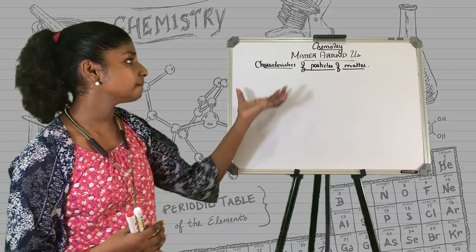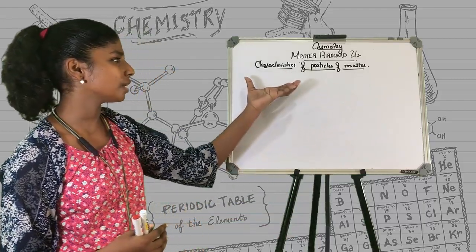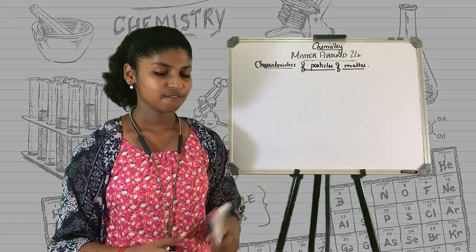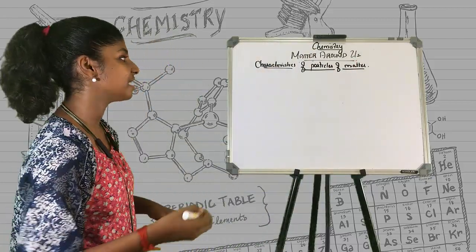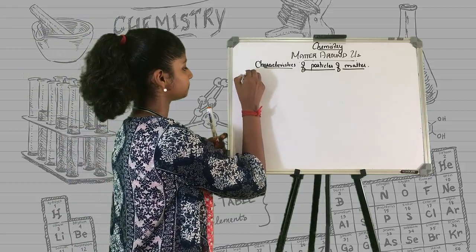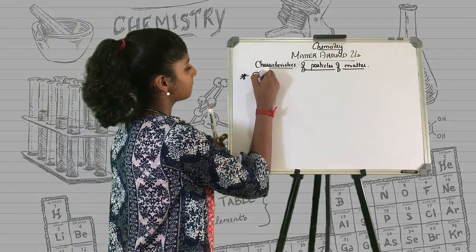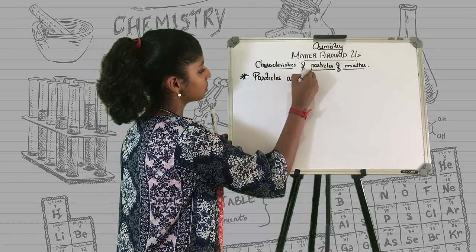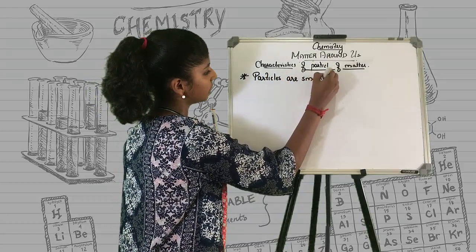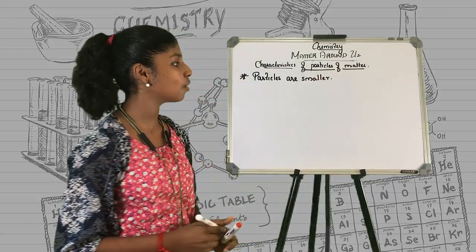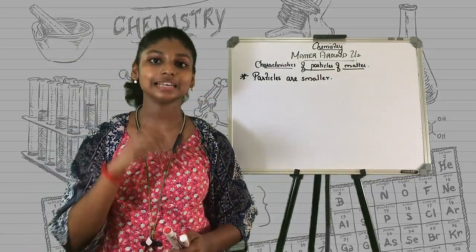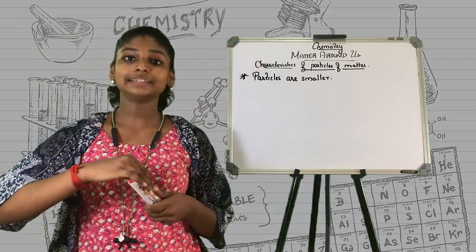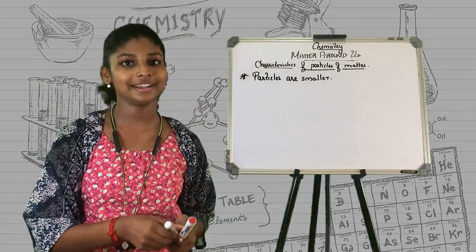But before that, we will be looking at some of the characteristics of particles of matter. Well, the first point would be: particles are smaller. Here, it means that matter contains so many small particles.